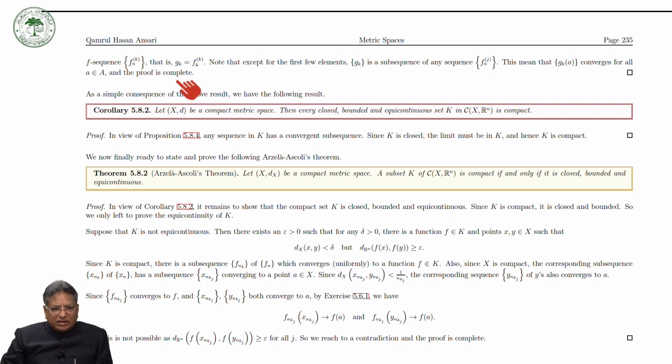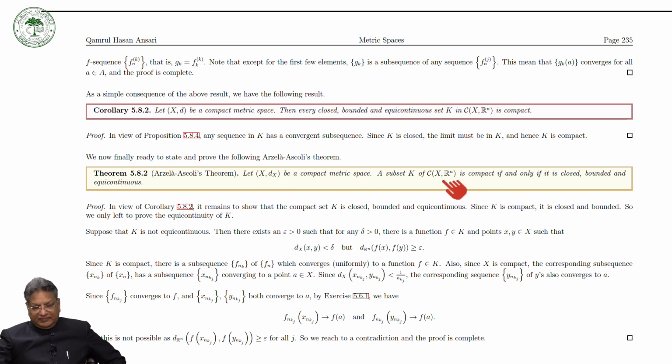Now we are ready to prove the main Arzela-Ascoli theorem. The main Arzela-Ascoli theorem says that if X is a compact metric space, and C(X,R^n) is the space of all continuous functions defined on the set X to R^n, let K be a subset of this set.